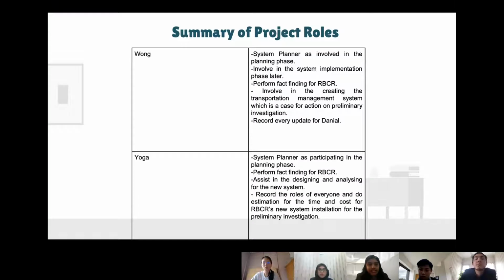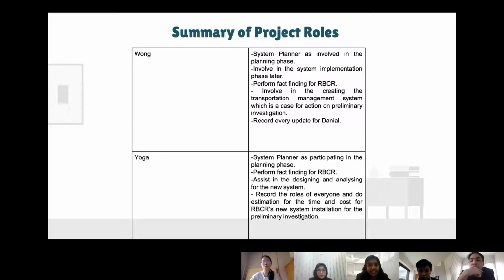Next is Wong. He will act as system planner as he is involved in the planning phase. He will also be involved in the system implementation phase later. He also performed fact-finding for RBCR and was involved in creating the transportation management system, which is a case for action on preliminary investigation. And lastly, he records every update for Daniel.